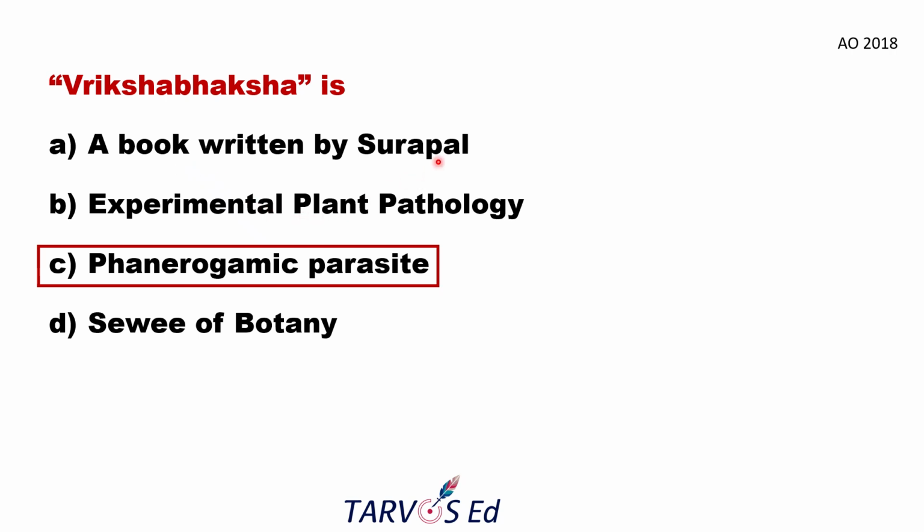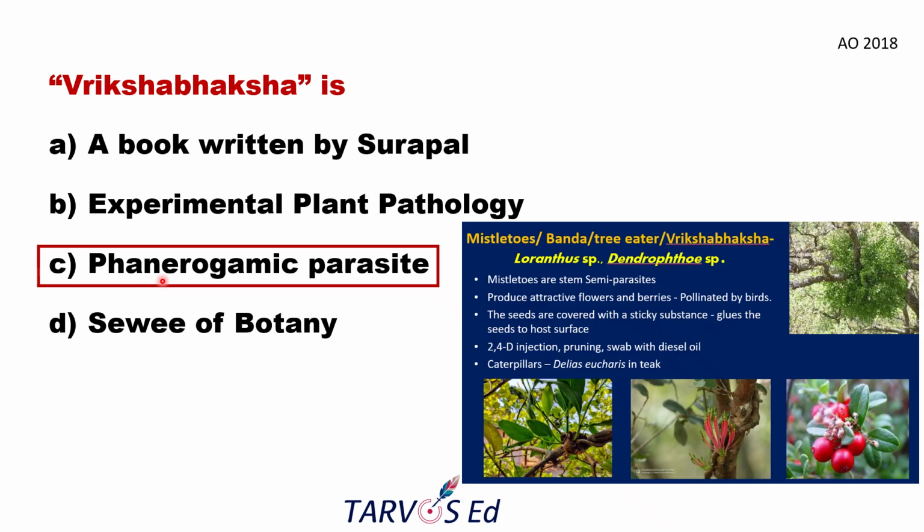Here, for the confusing part only, they have given a book written by Surapala, that is Vrikshayurveda. Vrikshabhaksha is a phanerogamic parasite, especially a partial stem parasite, which is Loranthus or Dendrophthoe, the mistletoe, which affects tree crops. Here I have given some major information related to the mistletoe.